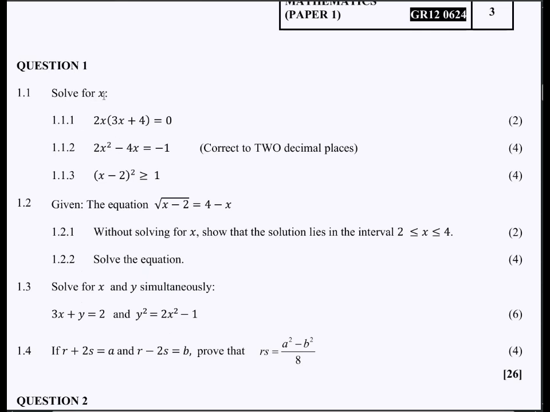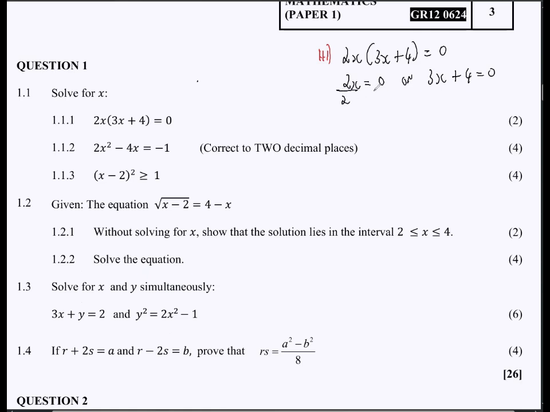We have 1.1. It says solve for x. For 1.1.1, we are given a very straightforward question. You have probably seen this question most of the time, and we already know the drill with this kind of question. So what you need to do here is not make the mistake of multiplying inside here. We do not multiply. Already this is in standard form. We have 2x bracket 3x plus 4 is equal to 0. So what you are supposed to do is take this 2x here, equate it to 0, and then take what's in the bracket here, and also equate it to 0, right?